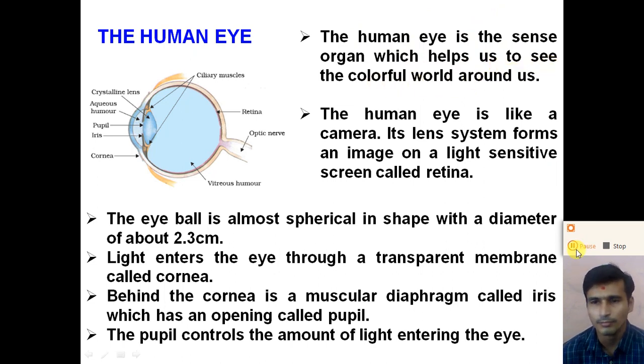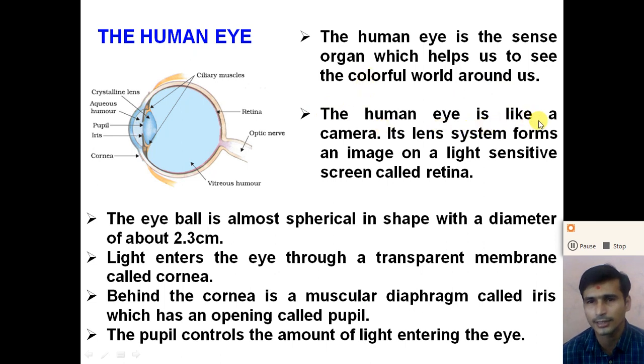The human eye is a sensitive organ which senses the visible light. We can see only the visible light around us, which produces a sensation in our body when the light enters into the human eye. So the human eye helps us to see the beautiful, colorful world around us. So what is the structure of the human eye?